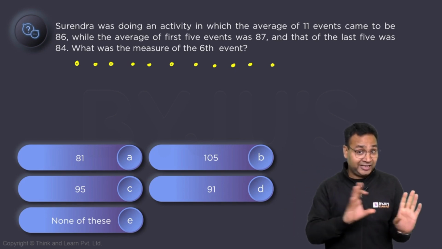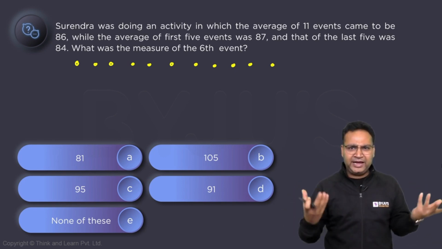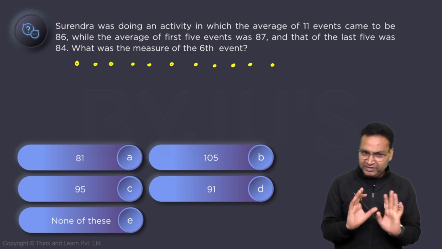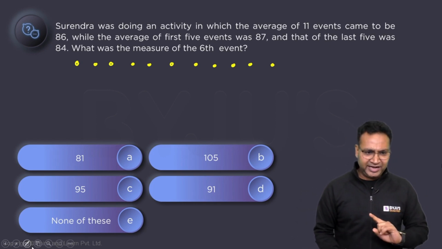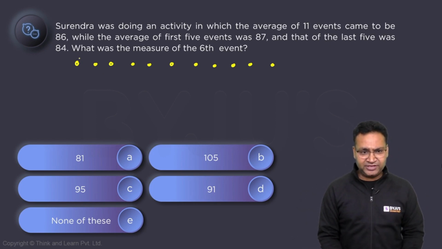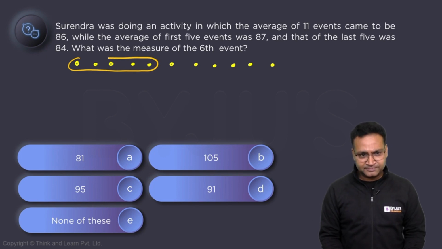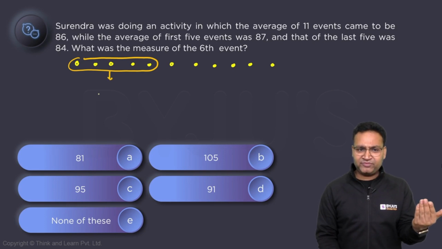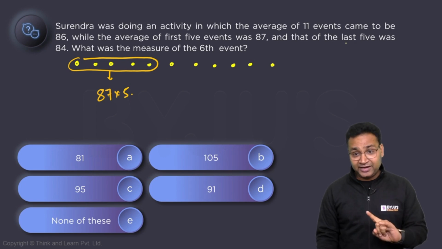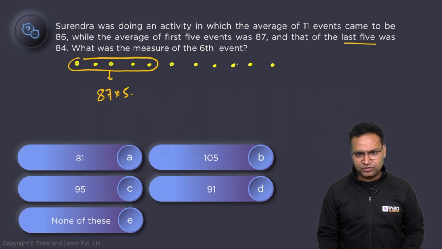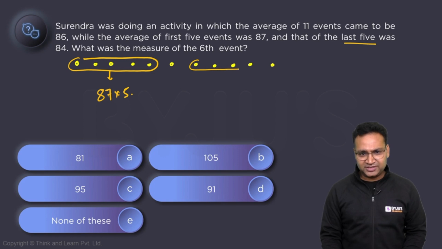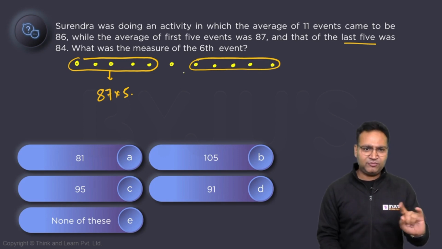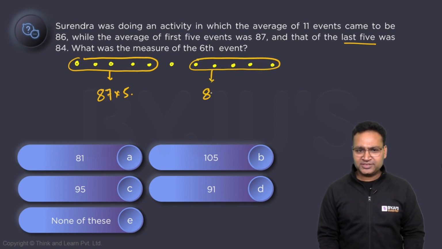While the average of the first 5 events is given as 87, so I know the sum of these 5 events is 87 into 5. And the last 5, the average of the last 5 is 84. So what is the summation of this?